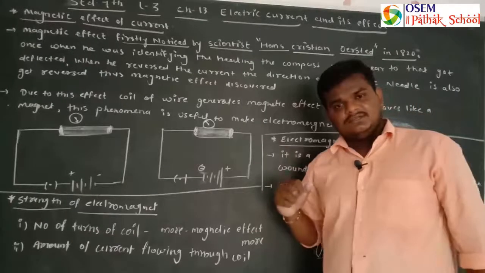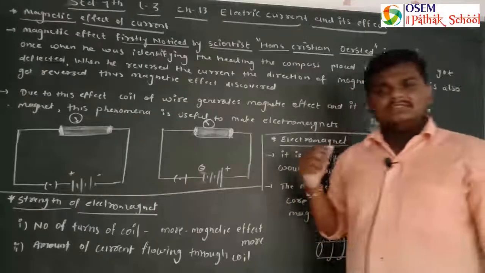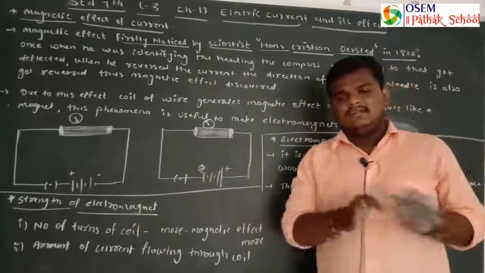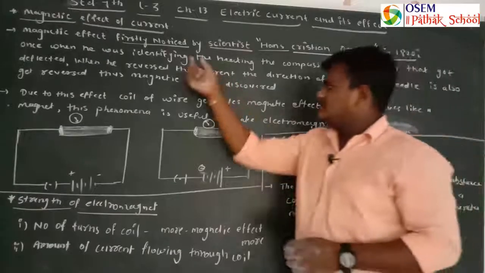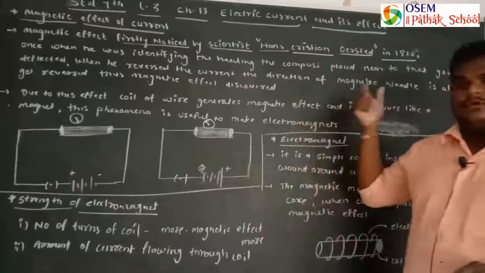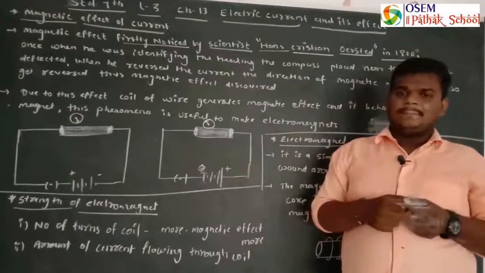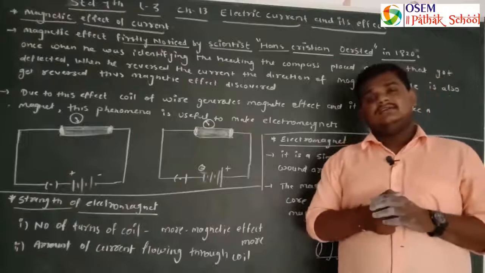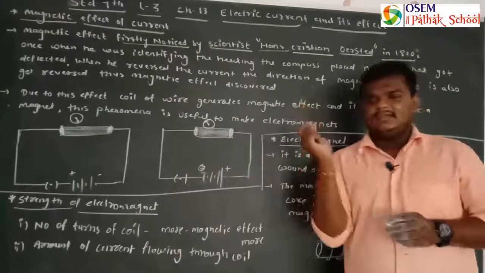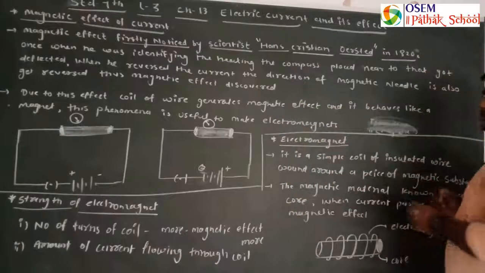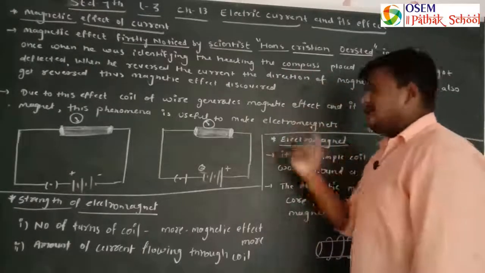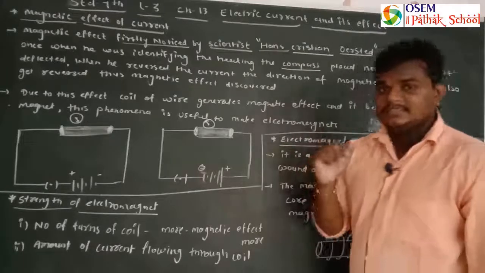How was it noticed? How was it discovered? Once he was conducting his experiments, identifying the heating effect through an electrical wire, that is, passing current through it, the compass which was placed near that wire got deflected. The compass needle got deflected.